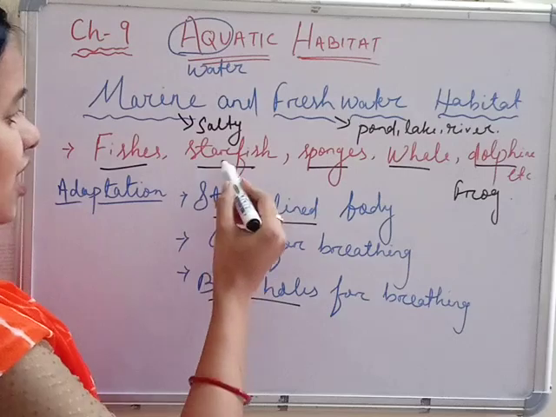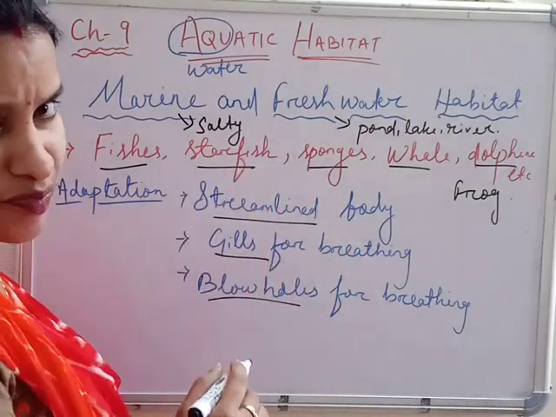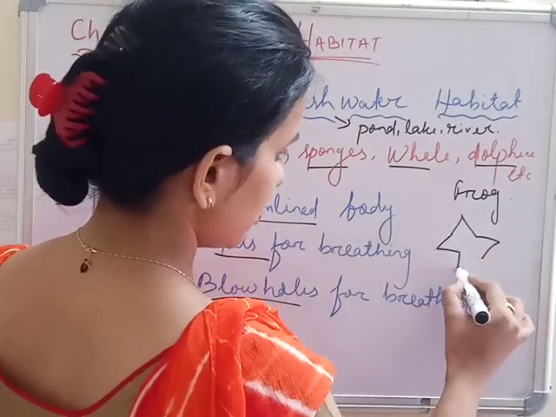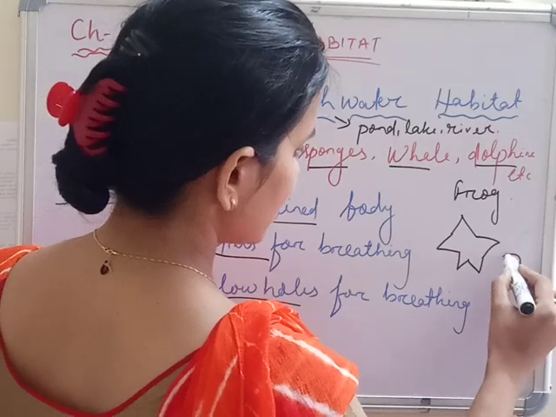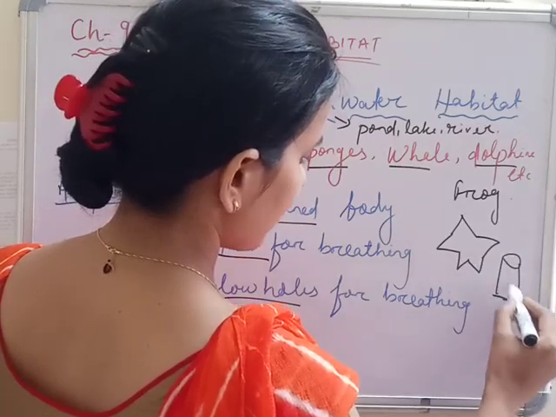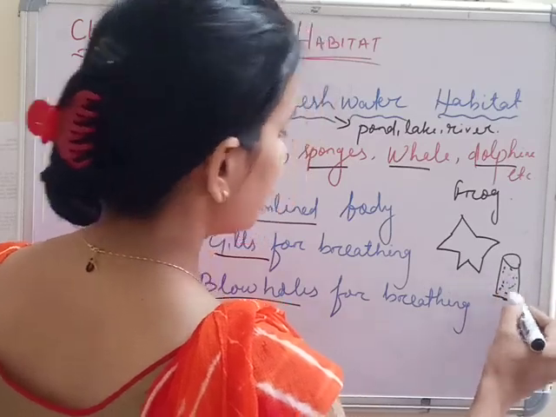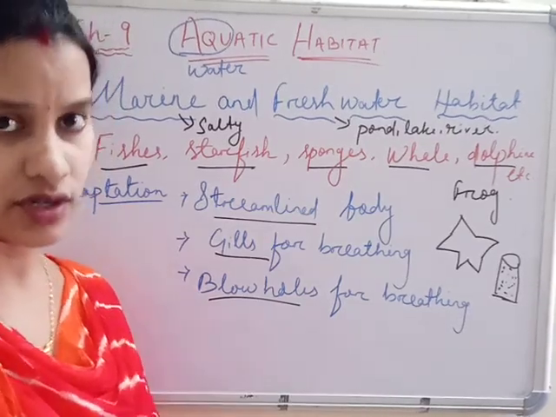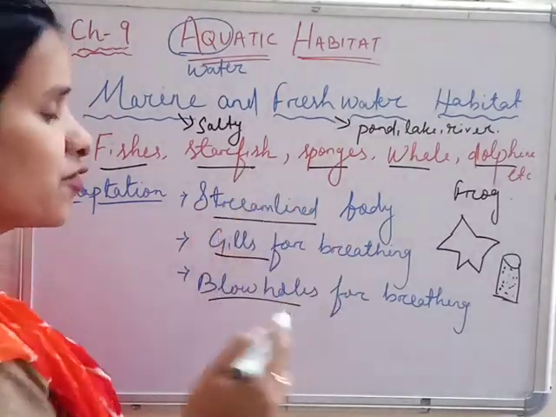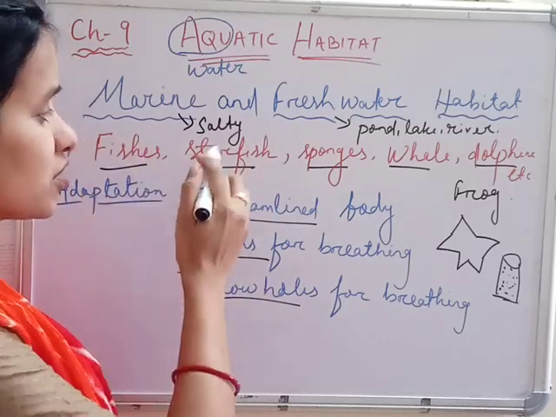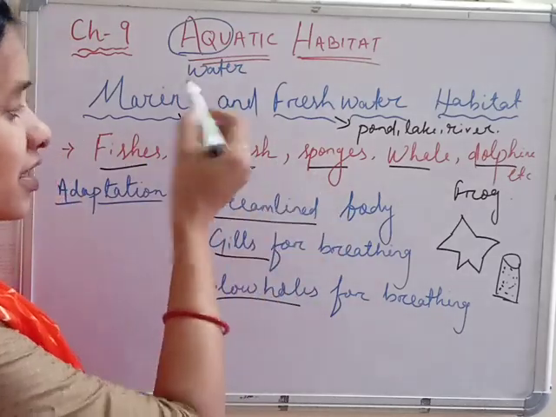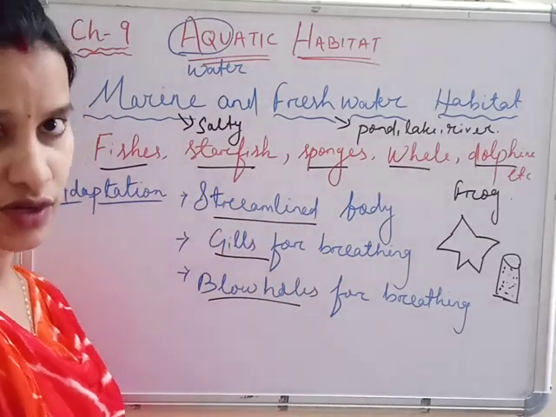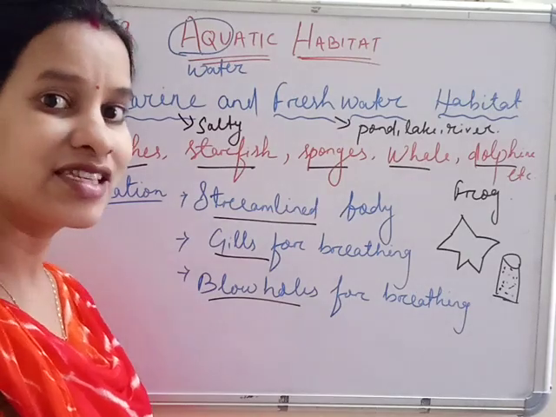But starfish and sponges do not have the streamlined body shape. They have different bodies. This is your starfish, and sponges are like this. So they have different body shapes and are not moving much in the water, as the streamlined body shape helps to move and they don't have it. This type of animals are found in the marine water, ocean and sea, staying deep inside the sea and oceans, which means completely at the seabed.